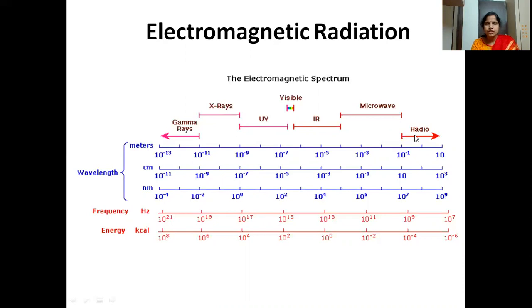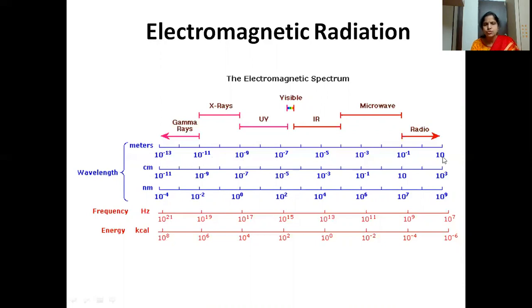Electromagnetic radiation consists of all these different types of rays. These rays are arranged in the order of wavelength, frequency, or energy. In the order of wavelength, you can see the wavelength of gamma rays is very small, 10 raised to -3 or -11 meters.